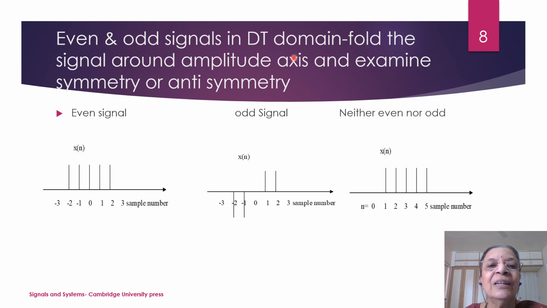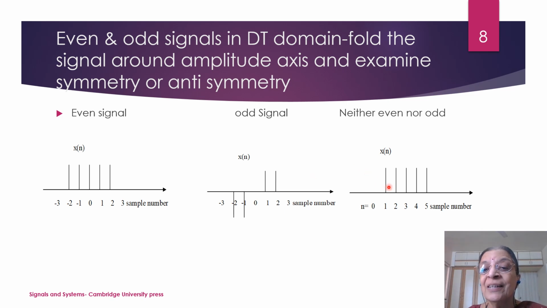Now consider the discrete-time domain. What is the test? You will have to fold the signal around the amplitude axis and examine the symmetry or the anti-symmetry. In this particular case, the signal is defined between -2 to +2. If you fold around this amplitude axis, you will find that the signal has symmetry. So this signal is even, and in this case the signal is odd. As you can see, the signal exhibits anti-symmetry.